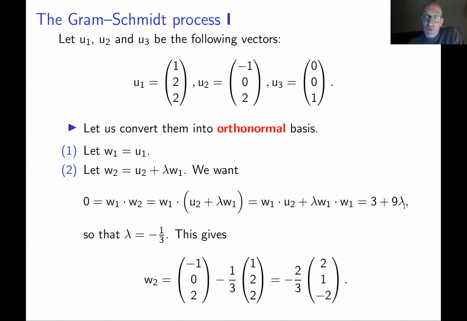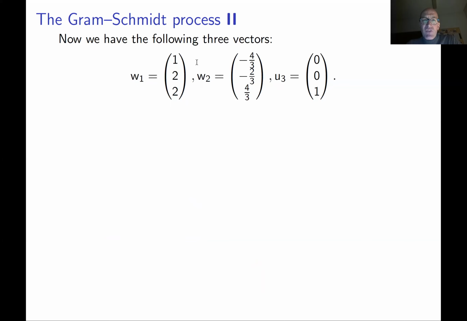So if you take lambda to be -1/3, you get this vector, and you know for sure that this vector is orthogonal to W1. Okay, now you have two vectors, W1, W2, which are orthogonal, and they are basically obtained from the two vectors in our original list. Yeah, now we need to find the third one. You do it absolutely in the following way. We basically already replaced the first two vectors by orthogonal ones, and then we have to replace the third one.